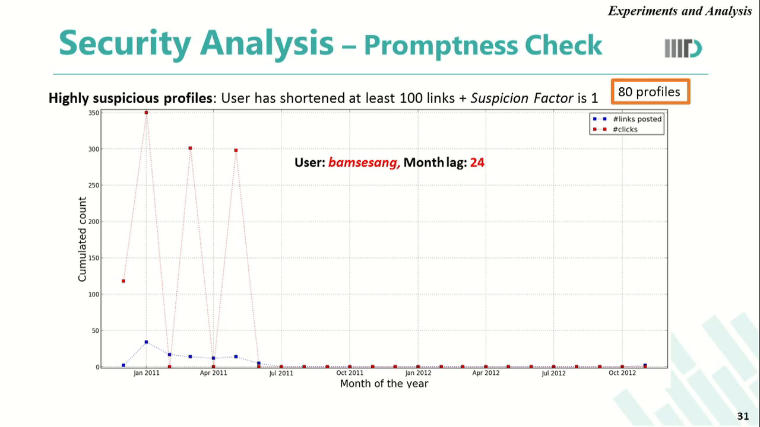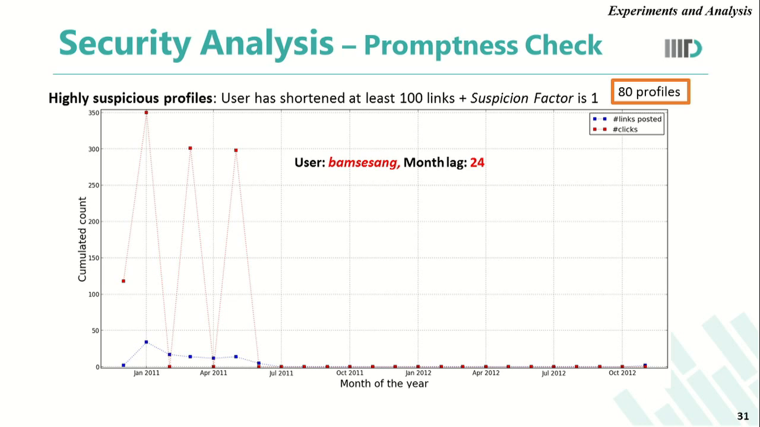So, with these 80 profiles, in order to analyze the level of malicious activity that they were propagating, we created a month-separated timeline to identify the number of links posted and the clicks received on each link. This particular profile is by the Bitly user Balsaseng, who kept shortening only malicious Bitly links for close to 24 months, and the state of detection is still unknown on Bitly.